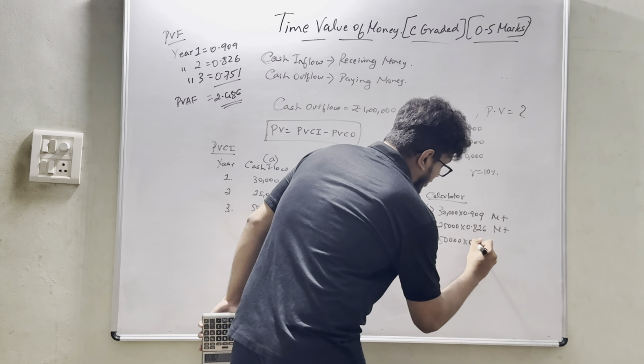85,470. This is nothing but our present value of cash inflow. Here we get the total as 85,470. Yes, this is known as present value of cash inflow. Present value of cash inflow minus present value of cash outflow. Cash outflow is nothing but 1 lakh. 1 lakh is today.